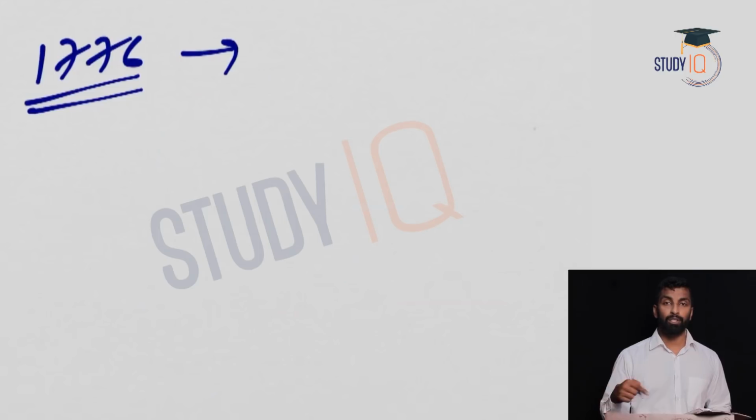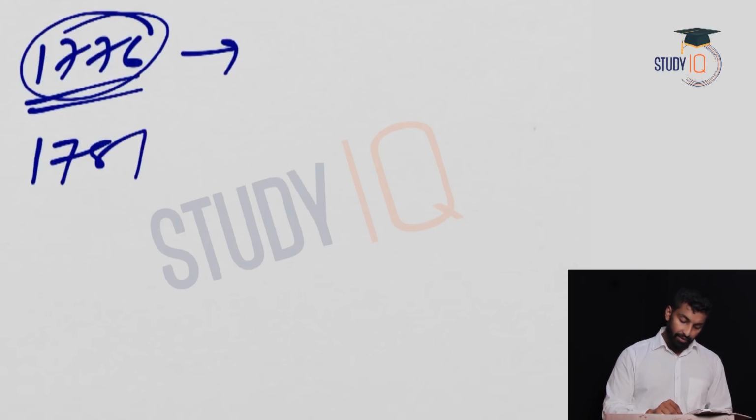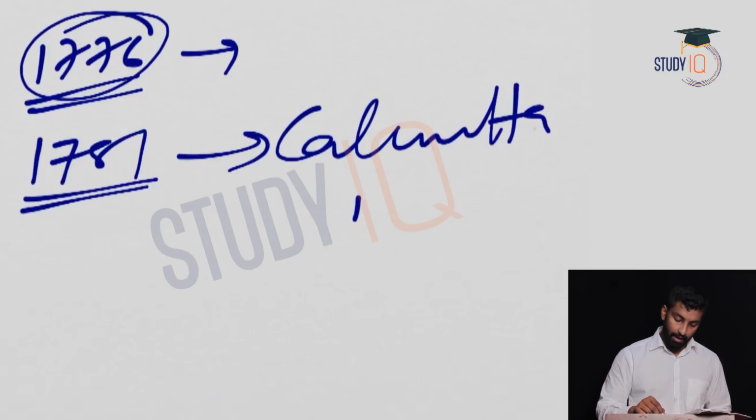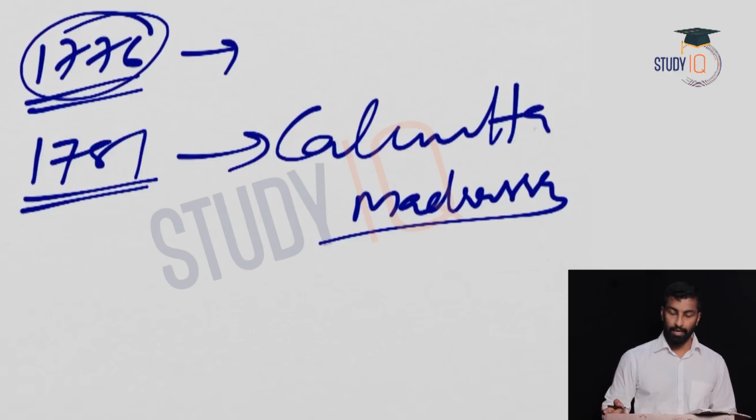Which among the following relates to Gentoo Code? Okay, so the translation of Manusmriti, the year is 1776. Now in 1781, a madrasa was established at Calcutta, which is known as Calcutta Madrasa. So this is for understanding the Islamic laws, right?